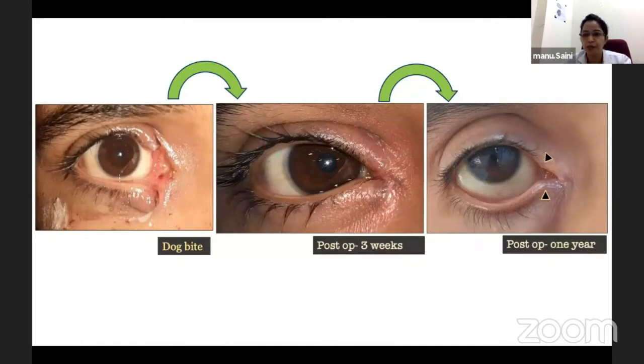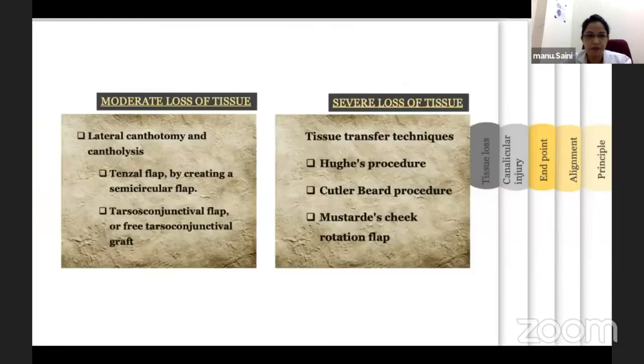These are postoperative photographs of the patient. At 3 weeks and at 1 year, a natural-looking lid contour was formed. At 3 months, the Mini-Monoka stent was removed. The patient doesn't have symptoms of epiphora.